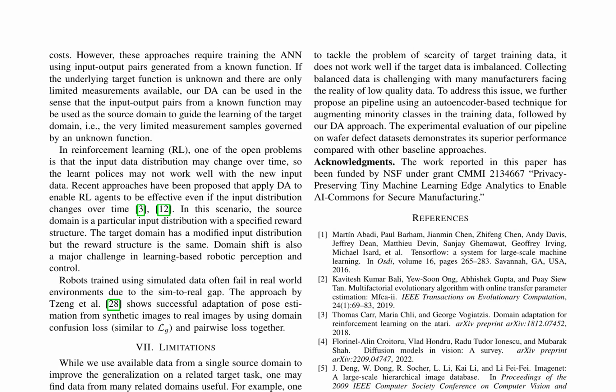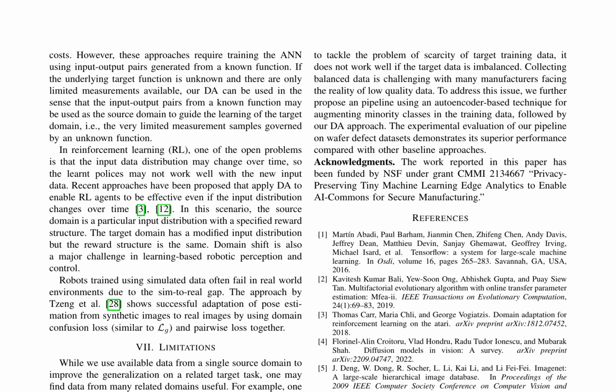This novel adversarial domain adaptation approach supports heterogeneous adaptation, where source and target domains have different features. The method employs two private generators and one shared generator to extract features predictive of target labels while being uninformative about the domain. This design addresses the scarcity of target training data, a common issue in manufacturing settings. To augment minority classes in the training data, an autoencoder-based technique is applied, followed by the domain adaptation process. Experimental evaluation on wafer defect datasets demonstrates superior performance compared to other baseline approaches.